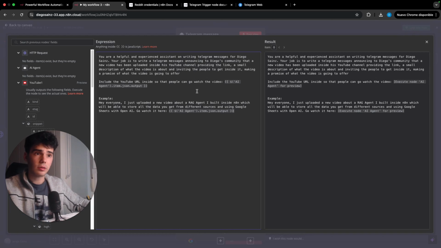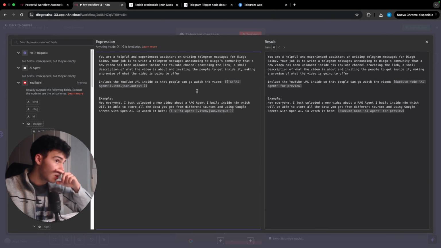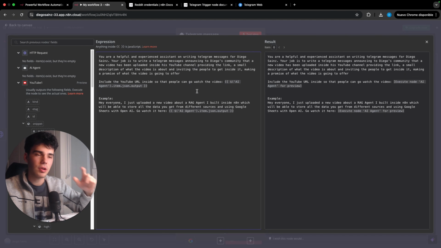Again, really similar to the ones that I've written for X and Reddit, saying that it's specialized in Telegram messages. I would like them to be a bit shorter, probably the Telegram message than the Reddit post and the Twitter, or even not. That's why I've created 4 different AI agents. You can choose which one to make longer and which one to make shorter.